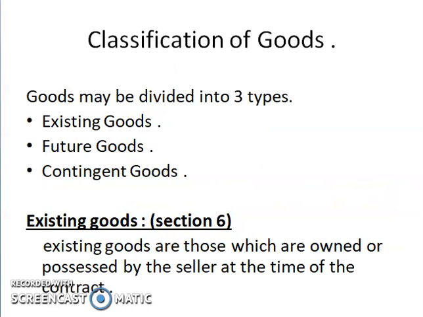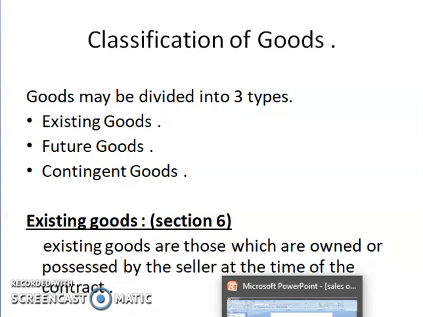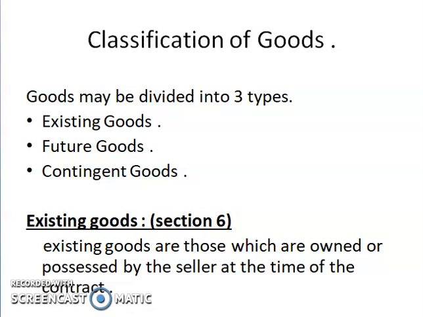Now the next topic is classification of goods. Goods may be divided basically into three types. First is existing goods, second is future goods, and third is contingent goods. Now we will discuss all types of goods one by one.